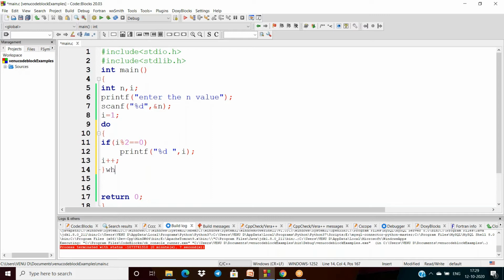And at the end, use while followed by a semicolon: I less than or equal to n. We are using this condition here. The loop will be iterated until the value of I becomes n.